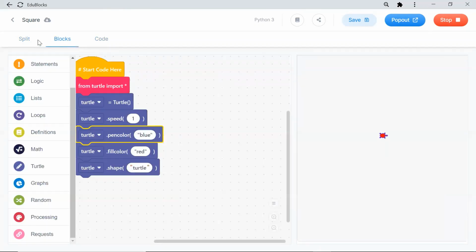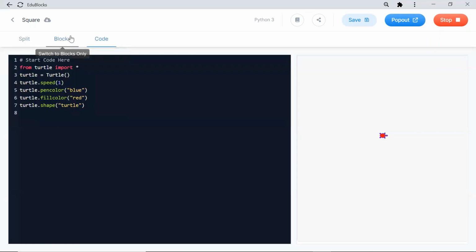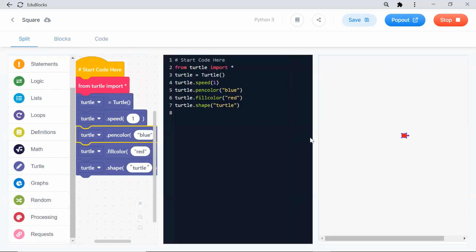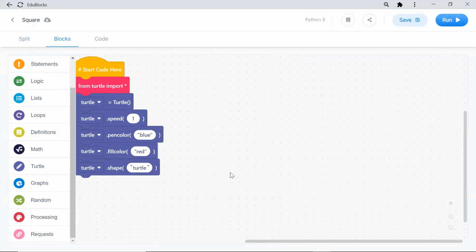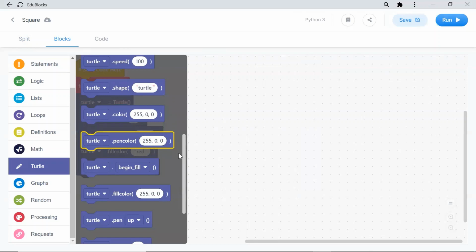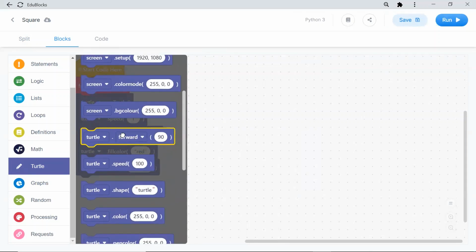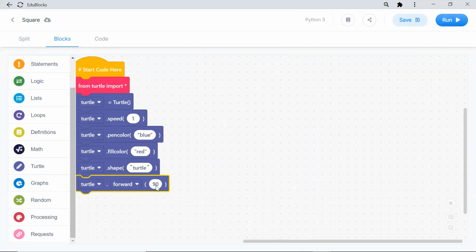Okay, so my code is ready. This is my code. Automatically, whenever I drag and drop, the code will be ready here. Okay, so now I'll stop it. First thing is how you'll start the square. First we'll draw the line, right? To draw the square, we have to draw the line first. So for that, I will call the turtle. Turtle, please draw one forward line.